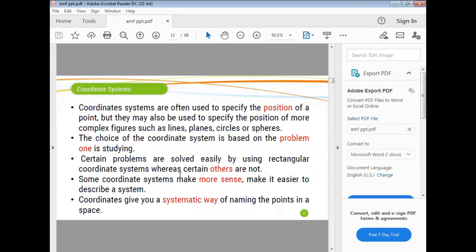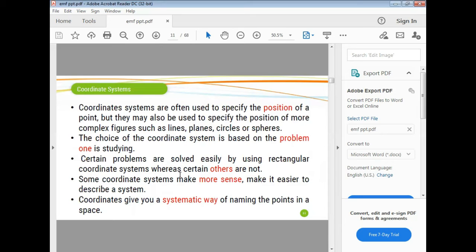Then coordinate systems. Coordinate systems are often used to specify the position of a point, but they may also be used to specify the position of more complex figures such as lines, planes, circles and spheres. The choice of the coordinate system is based on the problem one is studying.